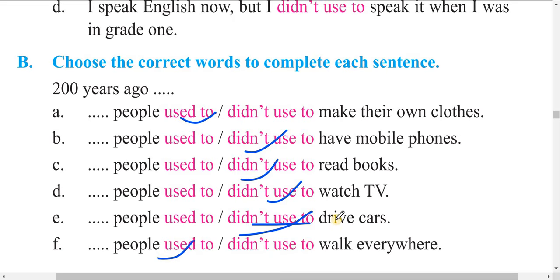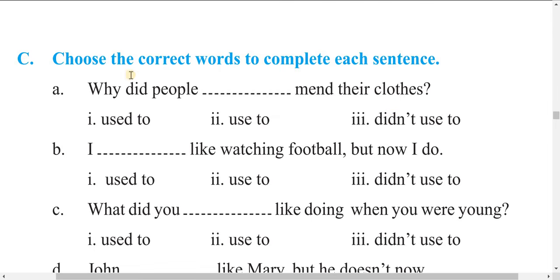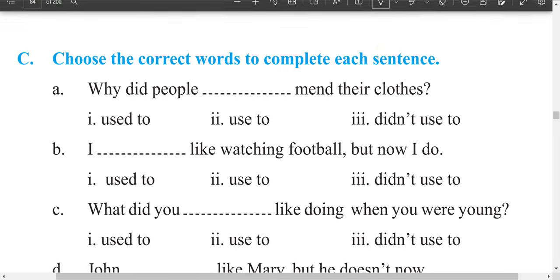Okay, nowadays there are the facilities of vehicles, but in the past people used to walk everywhere. Now, next exercise. Choose the correct words to complete this sentence, dear students.